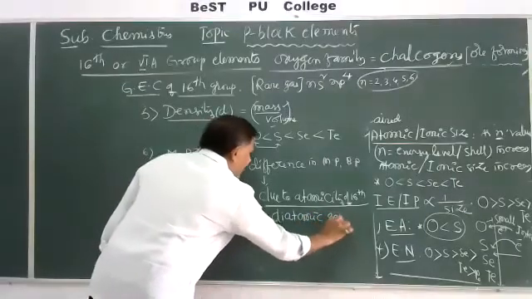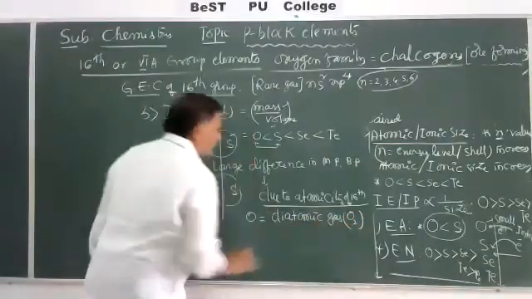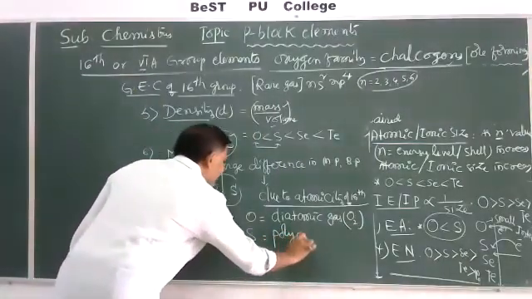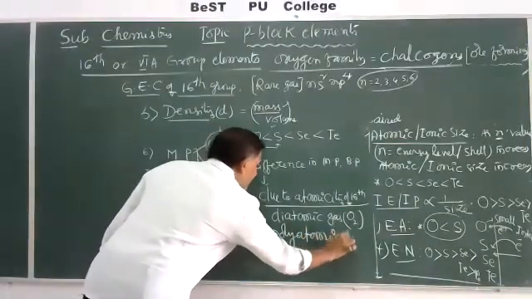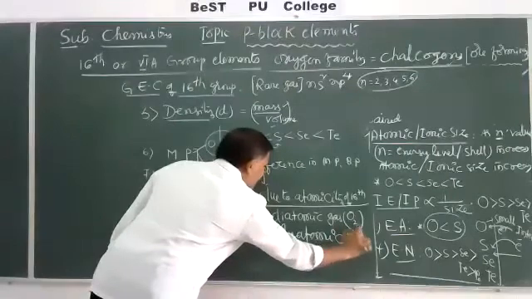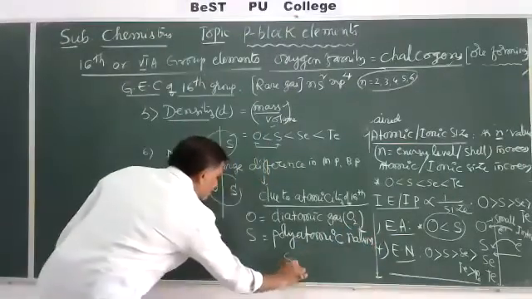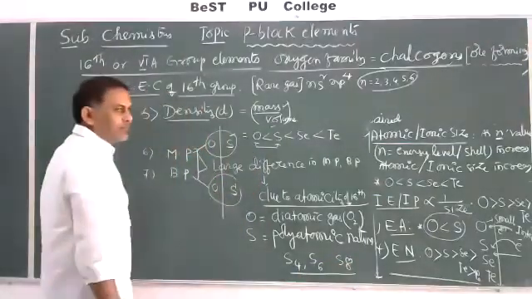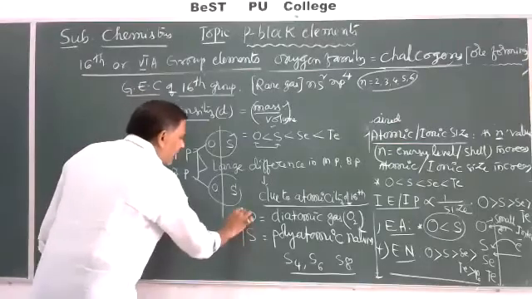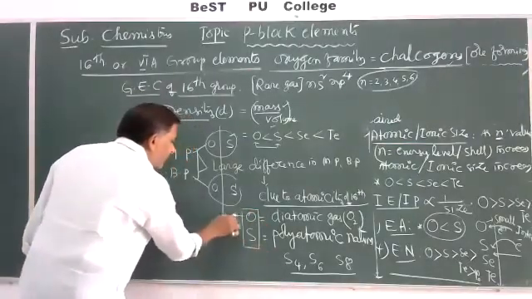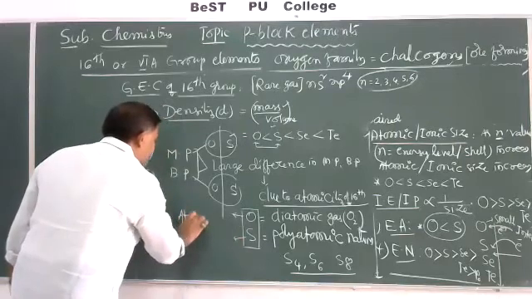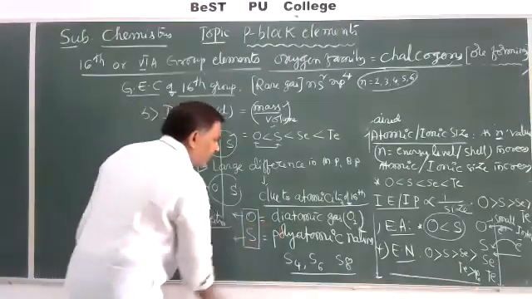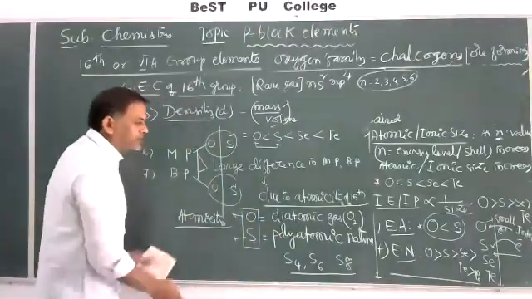Oxygen is a diatomic gas, it exists as O2 at room temperature. But here the sulfur exists as a polyatomic. Due to the polyatomic nature, sulfur exists as S4, S6, S8 in atomic states. So due to its atomicity, diatomic and polyatomic, their melting and boiling points also vary.